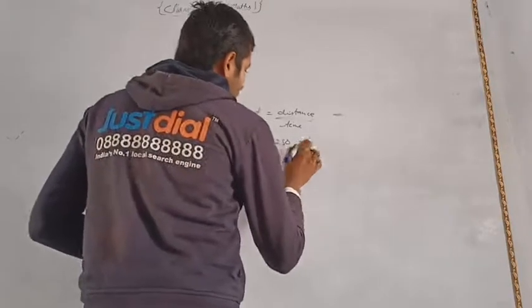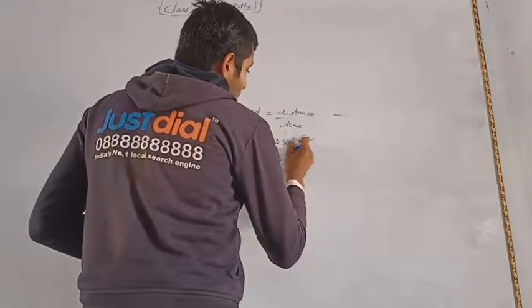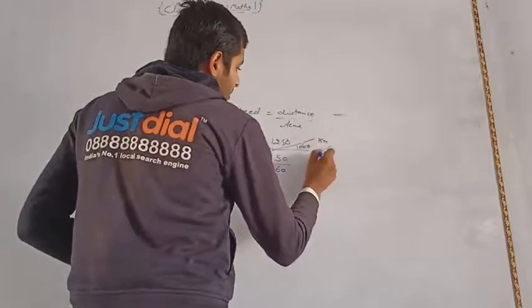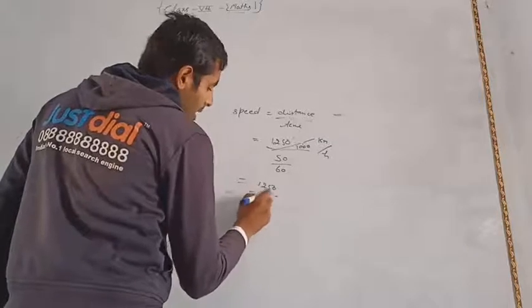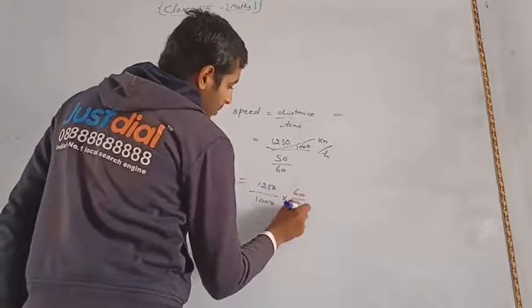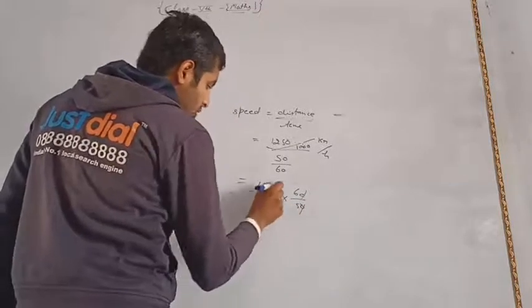So here you also have to divide by 1000, then it becomes kilometer per hour. From here we get 1250 upon 1000 into 60 upon 50. The zeros cancel, then also the zeros cancel.